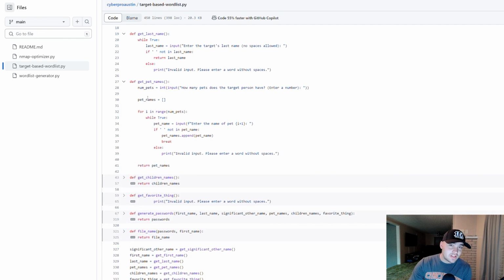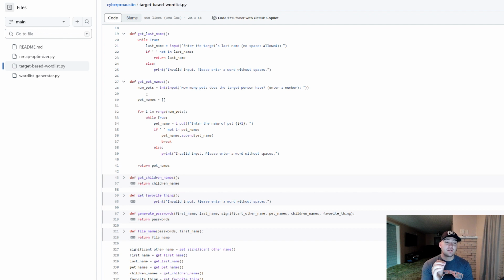Now we move into the next category, which is a very common thing people do with passwords: use their pet names. It's like pet name and the year you graduated high school, or pet name and a significant number that you use afterwards. But not everybody has just one pet. Sometimes people have multiple pets. So what I did here is first ask how many pets this person has, and then you enter a number.